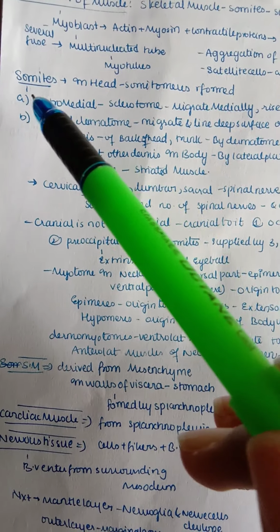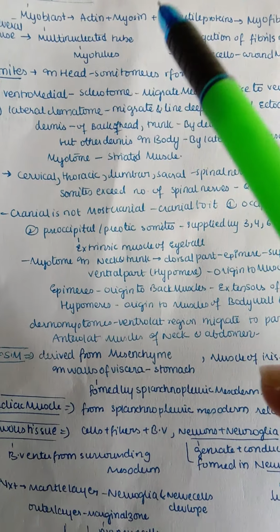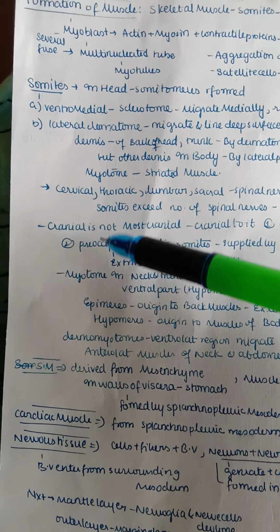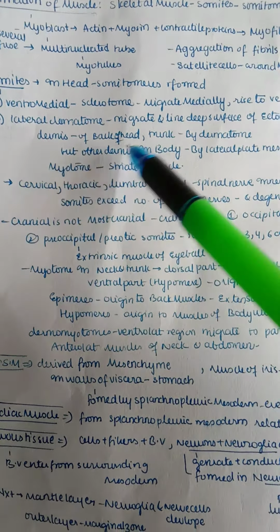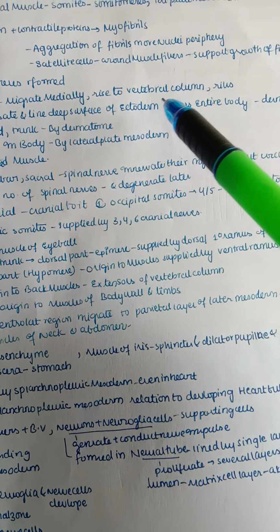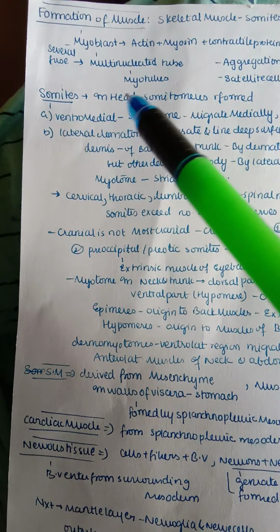Next, let us see details of somites. Somites which are present in the head are known as somatomeres. Here mainly somatomeres are formed in the head. Somites are divided into ventromedial and lateral parts. Ventromedial is nothing but the sclerotome, which migrates medially and gives rise to the vertebrae. It gives rise to the vertebral column and also ribs. So the vertebral column and ribs are formed from the ventromedial part of somites.